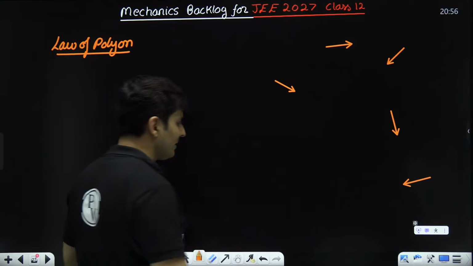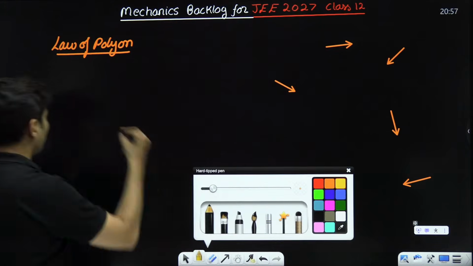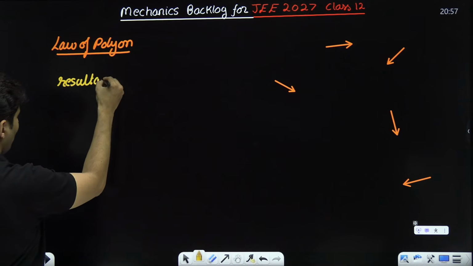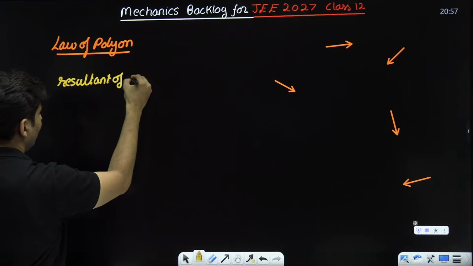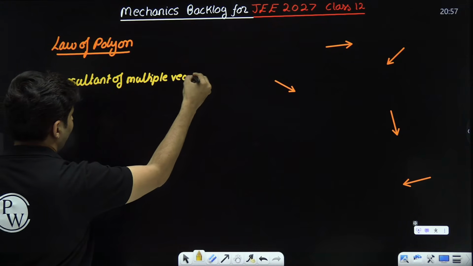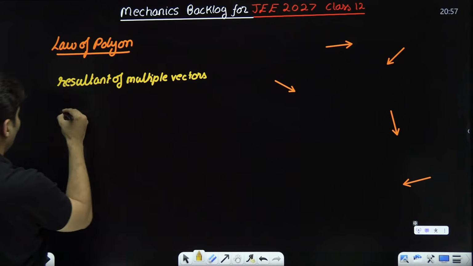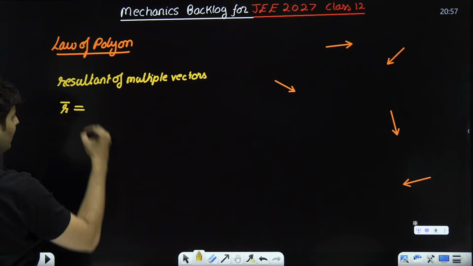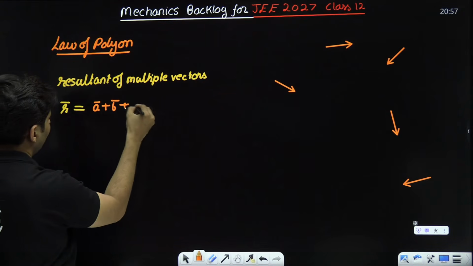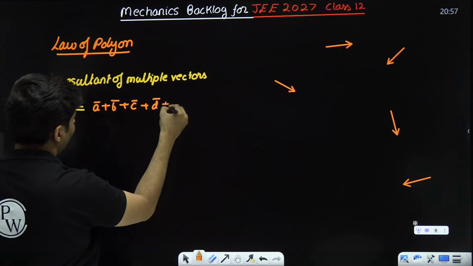And I want to find the resultant of them. So it says the resultant of multiple vectors, R bar, will be simply first vector, second vector, third vector, fourth vector, however many vectors are there.